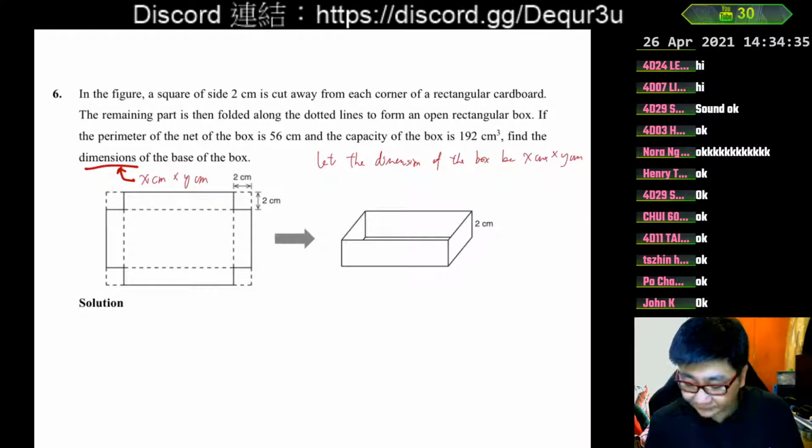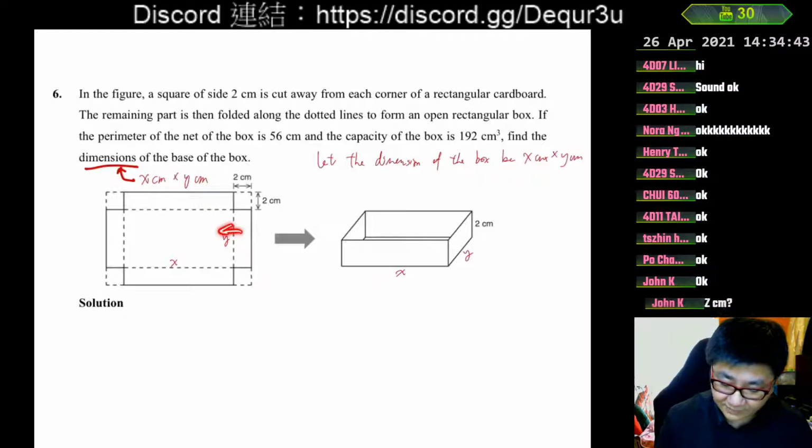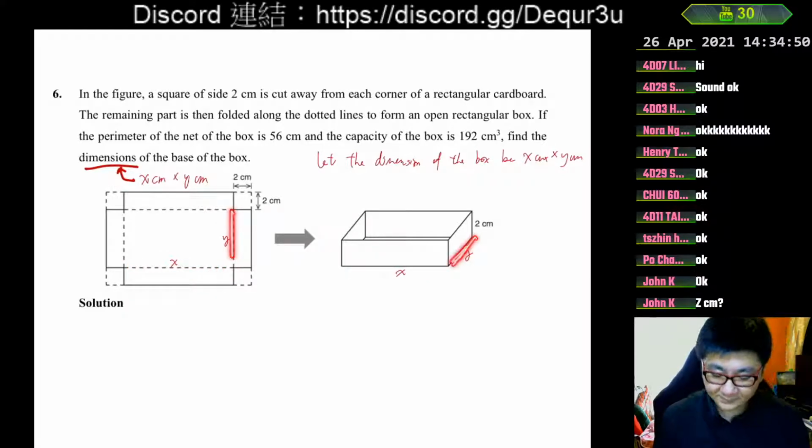That means one of the sides is x and the other side is y. And therefore, before folding, this will be x and this will be y. Because this is folded up on all four sides, this x becomes here, and this y becomes here. And the height also comes from the corners cut away.